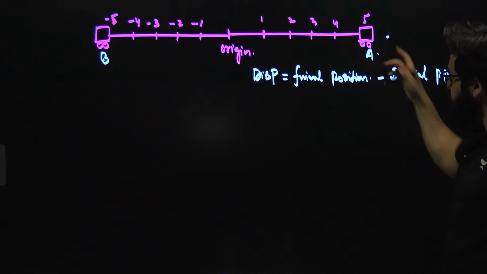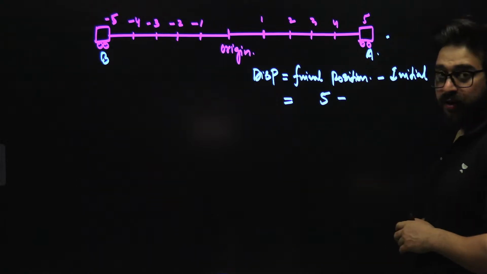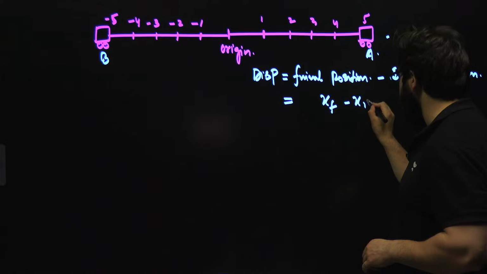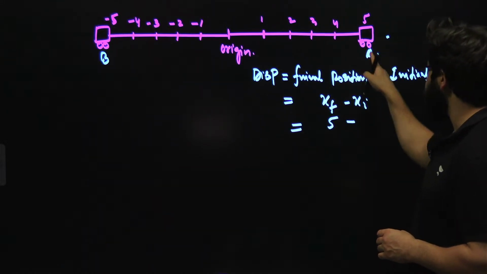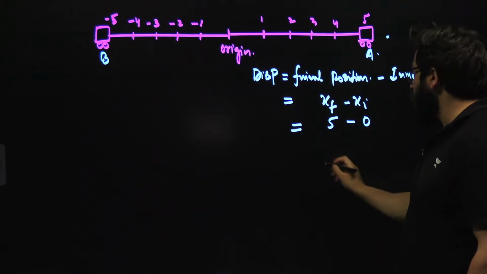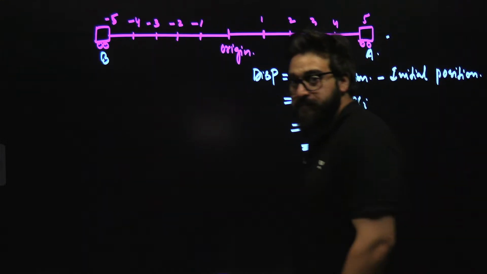What is the final position? We can write it as x final minus x initial. The final position here is 5, minus the initial position. Initially, it was at the origin, that is 0. So in this case, displacement will be plus 5.